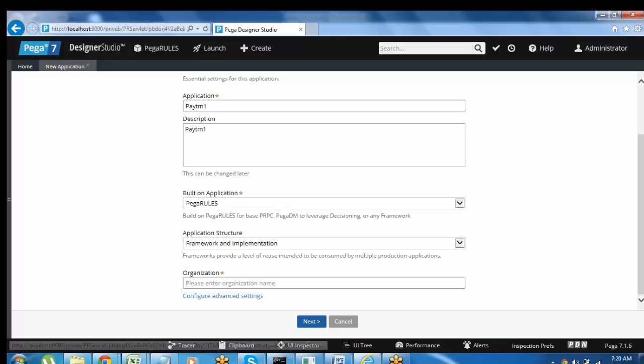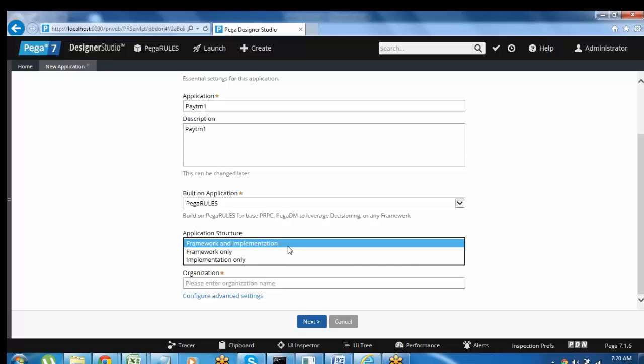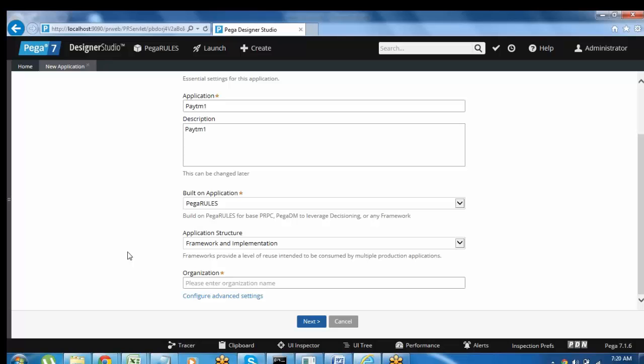Okay, in this scenario, where can we select that particular application name, where can we give that option? In real time, they have to purchase the license from Pega Systems. So automatically when they purchase the license, it will display in the drop down. Right now in the personal edition you will not get the default frameworks. But in the enterprise edition, when Pega Systems gives the license to the client, they can select the framework from there.